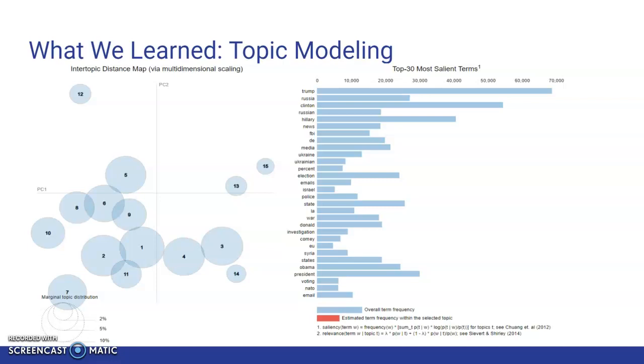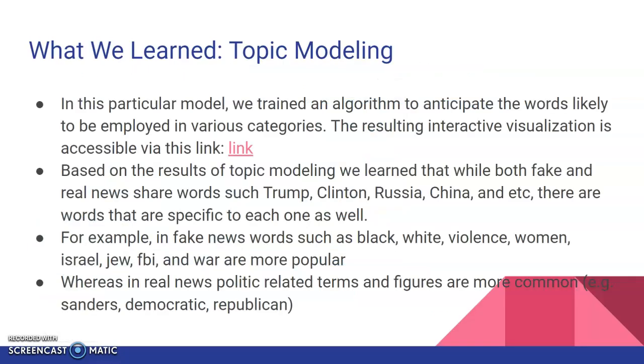Here is the result of the topic modeling. In this particular model, we train an algorithm to anticipate the words likely to be employed in various categories. The resulting interactive visualization can be seen in this link, and based on the results of topic modeling, we learned that while both fake and real news share words such as Trump, Clinton, Russia, China, and etc., there are words that are specific to each one as well.